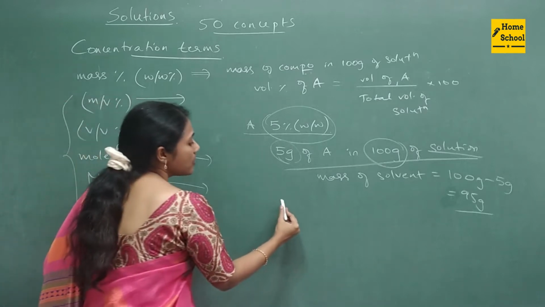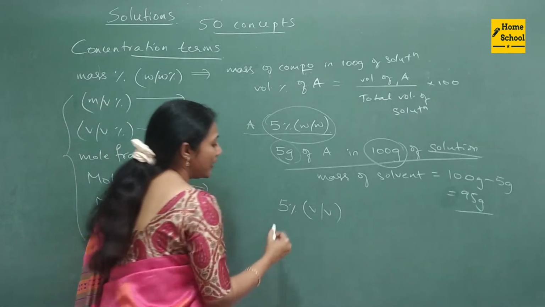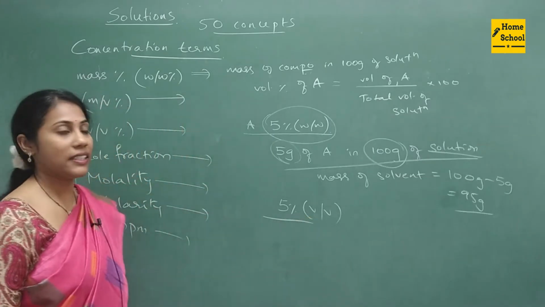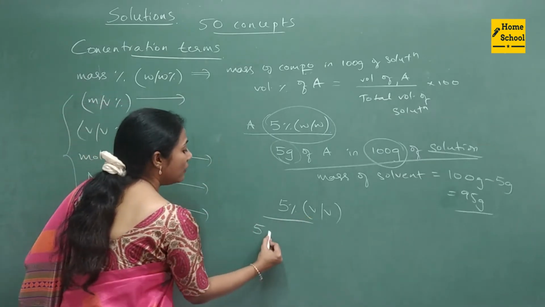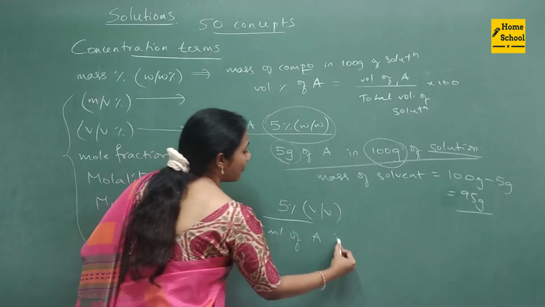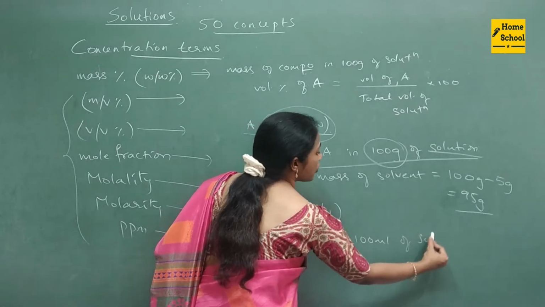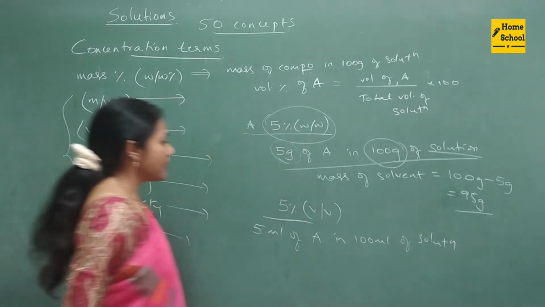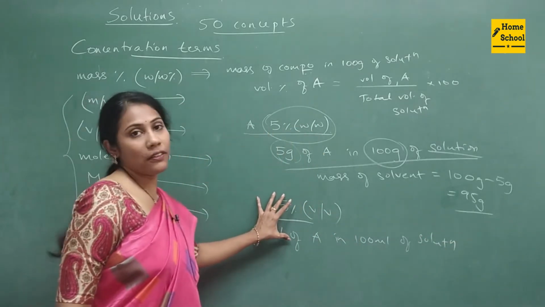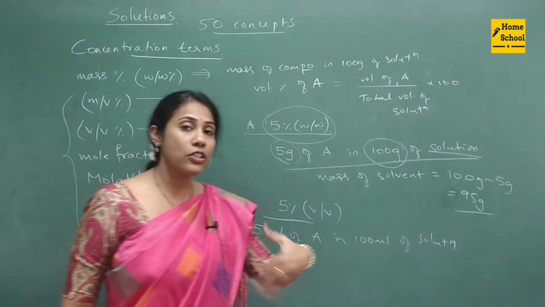Say suppose I have 5% volume by volume. If the information is something like this, it means 5 ml of a component, let me take A, is present in 100 ml of solution. Here the solute we are considering in volume, and the solvent also we have considered in volume itself.